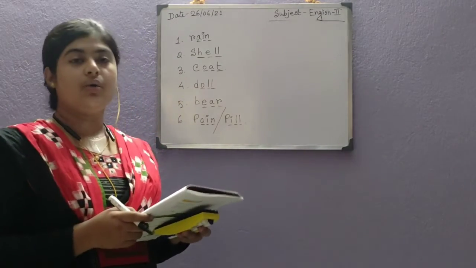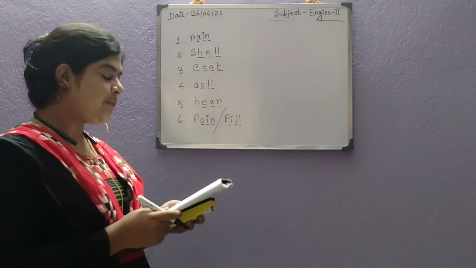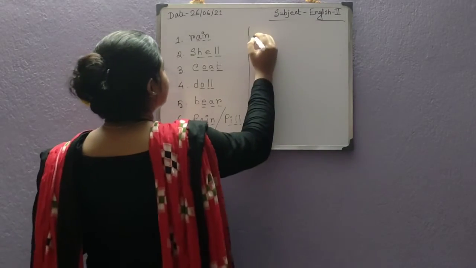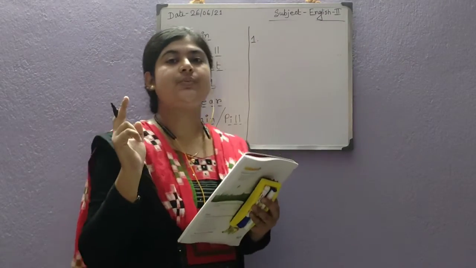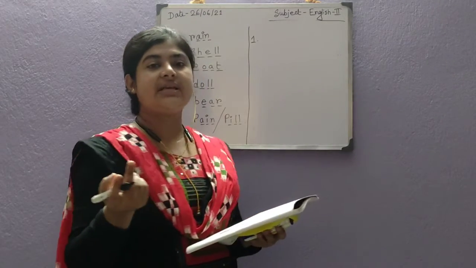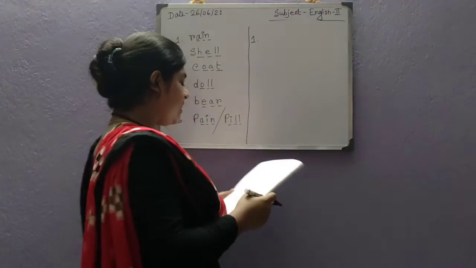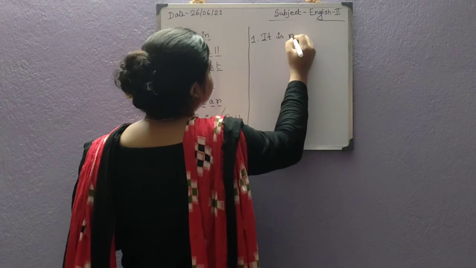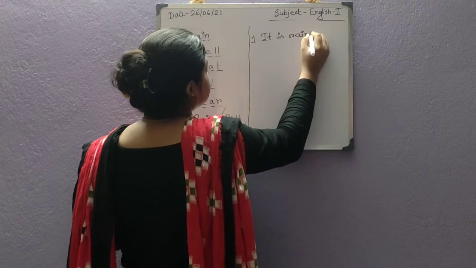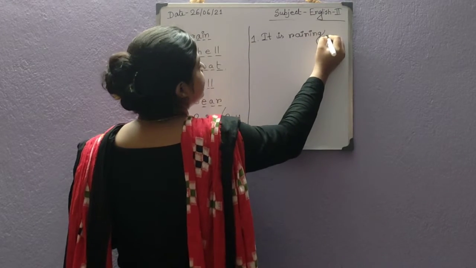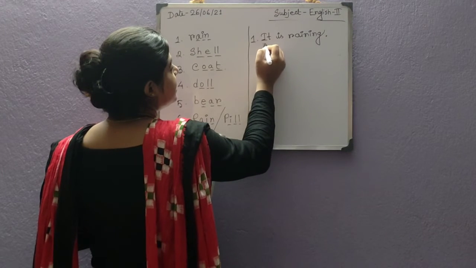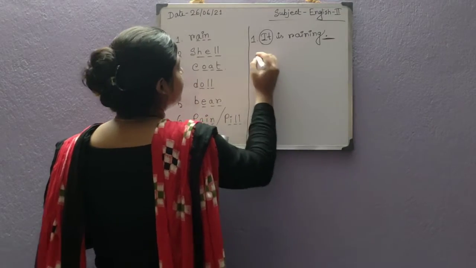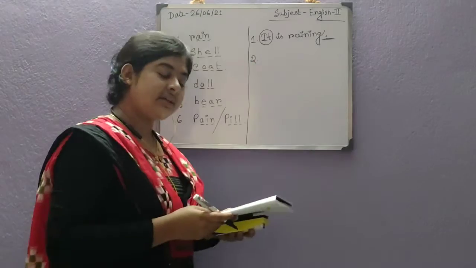There are 4 sentences, and you have to punctuate the sentence. Okay. So if you notice, you will see that we always begin a sentence with a capital letter and end the sentence with a full stop. So similarly, we will start like this. It is raining. As you can see, I have started the sentence with the capital letter and ended the sentence with a full stop. Similarly I will write the other sentences like this.